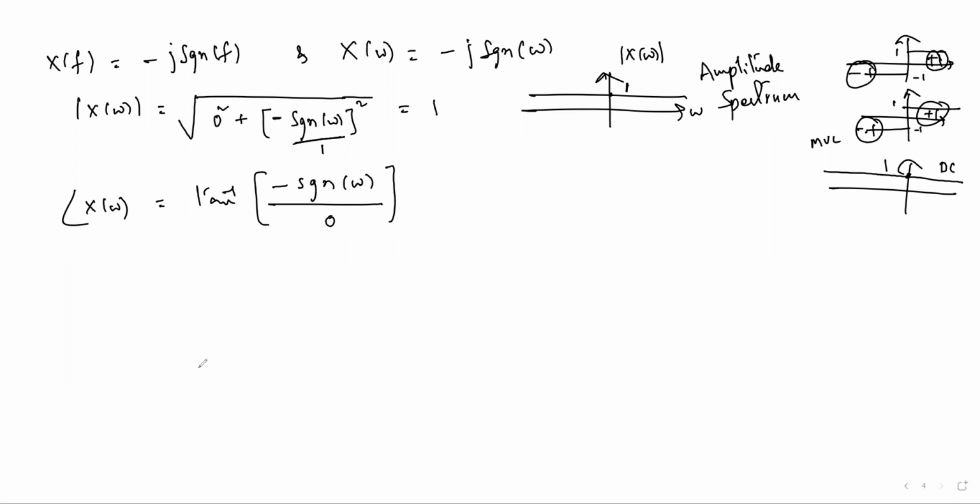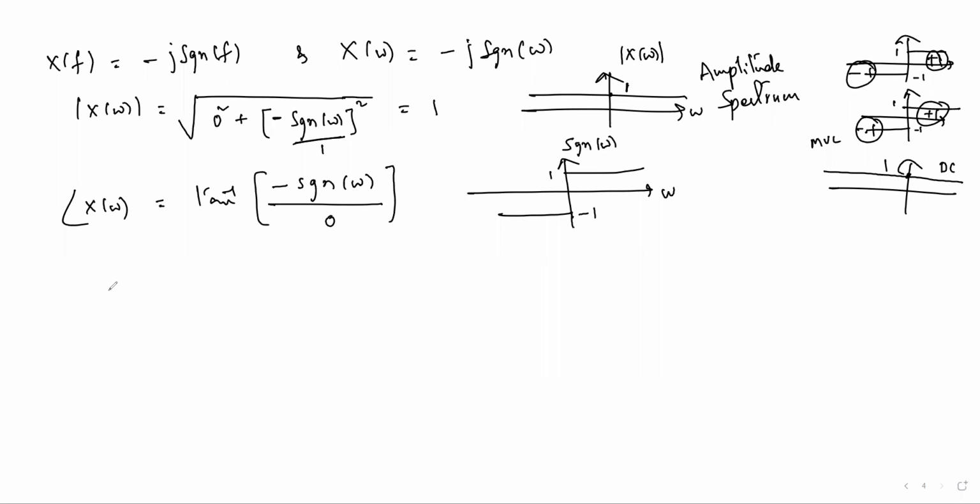Here, the signum function is not a single value, so that signum function we also have here. Signum of omega will be +1 right hand side, -1 left hand side.